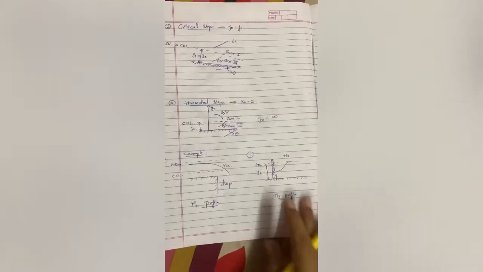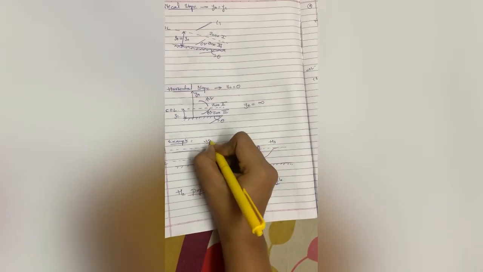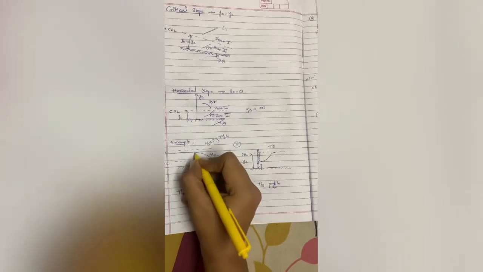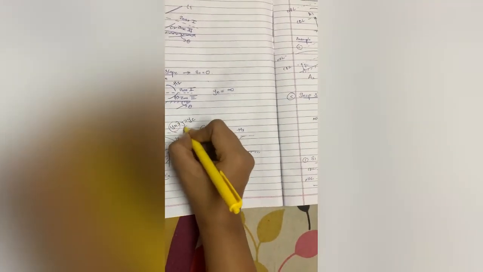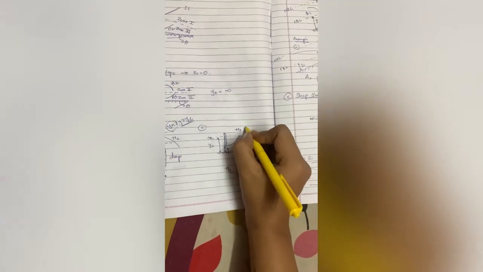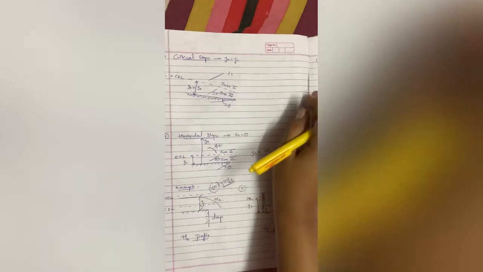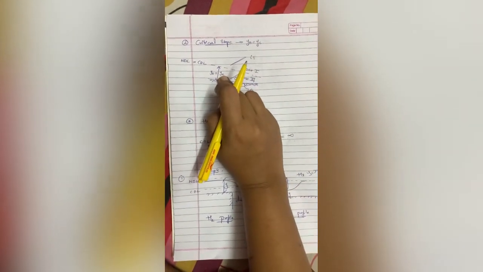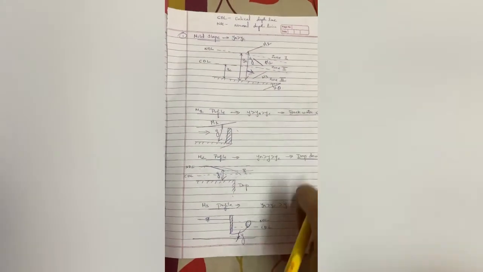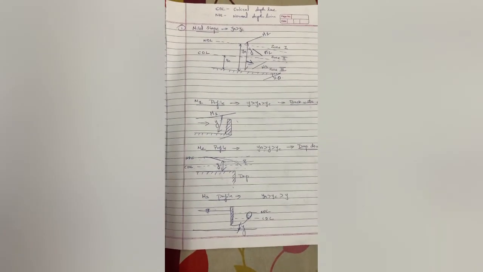Now in horizontal, for H2, what will you have here? For this, yn is greater than y is greater than yc, because this is your y. And here again yn is infinity, so here you will have yc is greater than y. Now for critical slope, for zone 1, yn is equal to yc, so no need to classify that. For mild slope we have already given. So this is all about GVF profiles.